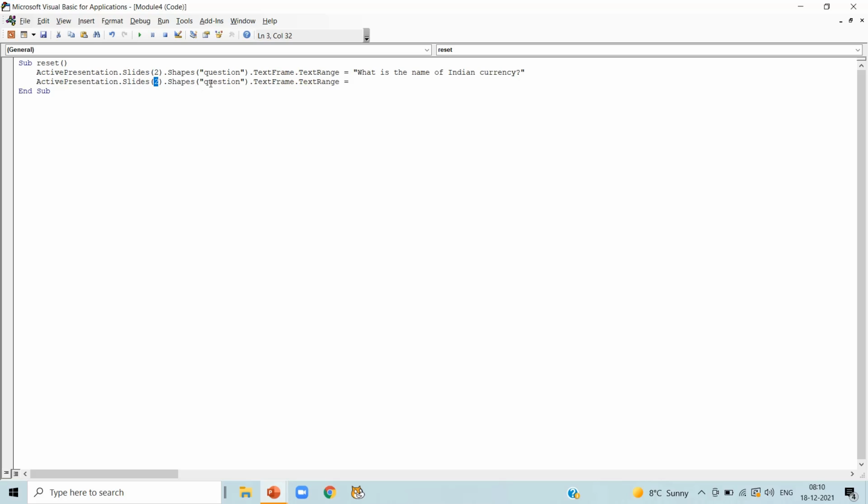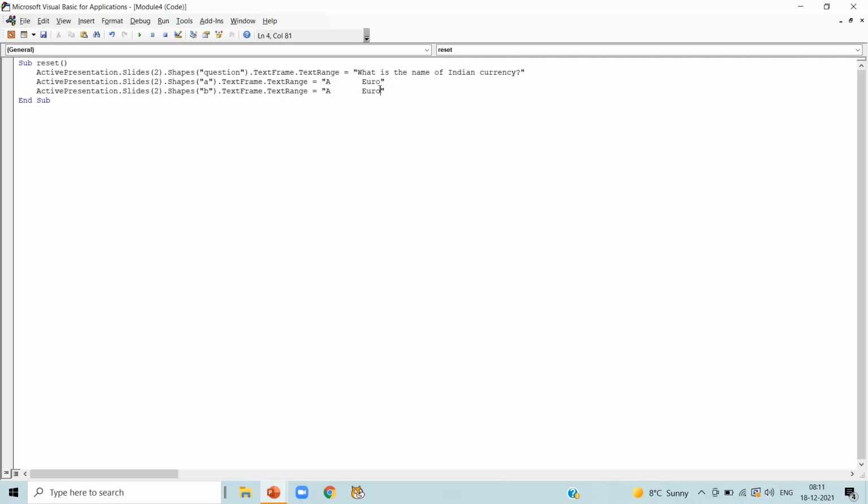Now we are talking about slide number 2. We are not going to change it. Instead of Question, I'm going to write A. This is our first option. And we are going to write our first option here, that is the shape which we have renamed as A. We are going to write this text on it. Now copy our option A line and paste it.